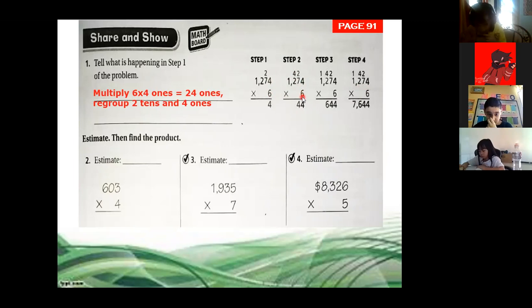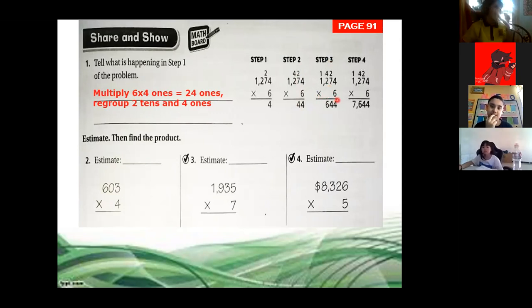What's the answer of 7 times 6? 42. 42 plus the 2 that you add. Excellent. 42 plus 2, 44. So you regroup 4 tens and 4 hundreds. Okay, excellent.